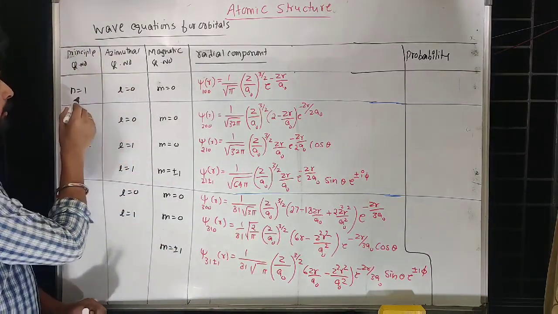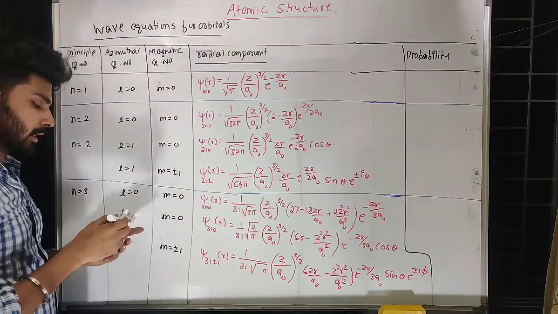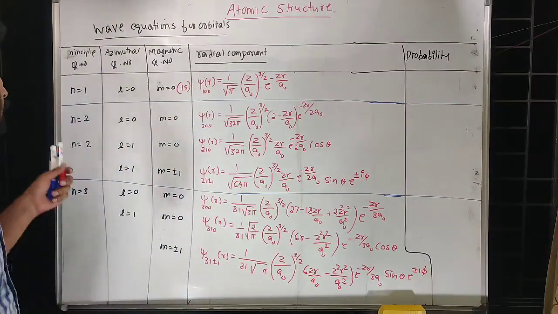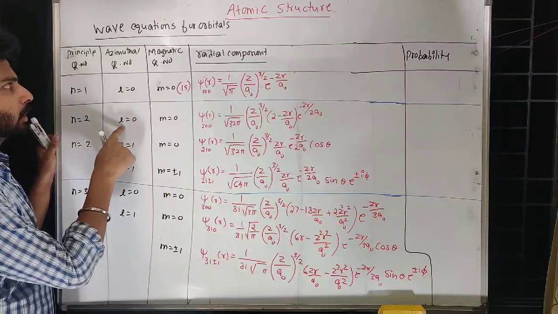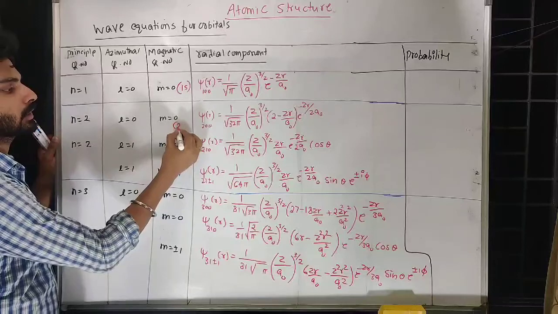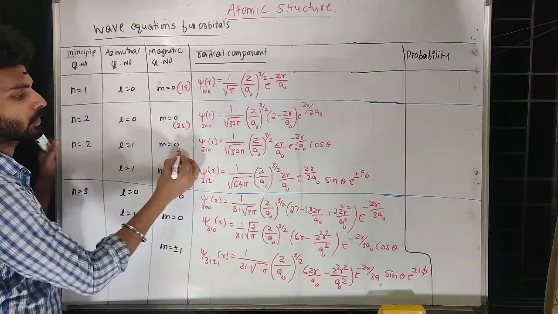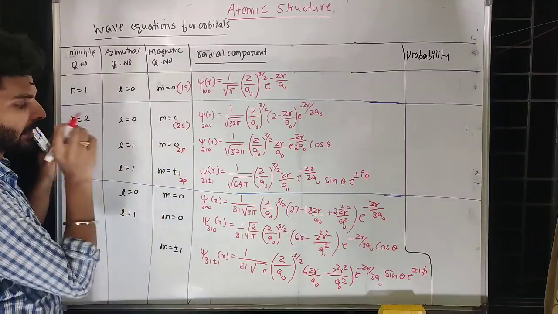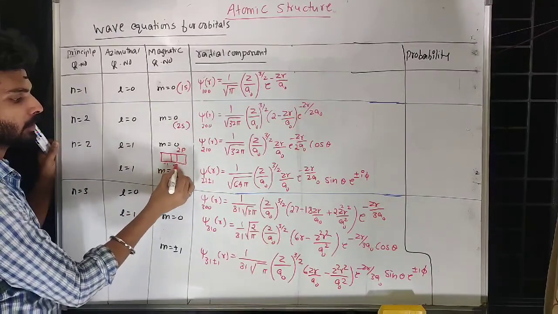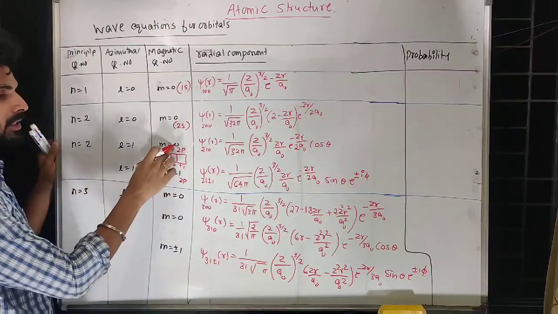You have to know: principal quantum number n equal to 1, azimuthal quantum number l equal to 0, magnetic quantum number 0. That is what we call the 1s orbital. Principal quantum number 2, azimuthal quantum number 0, m equal to 0, so this is 2s. n equal to 2, l equal to 1 means 2p. There are 3 orbitals, as magnetic quantum numbers are -1, 0, +1. So +1 and -1 are collectively written here, and 0 is written here.